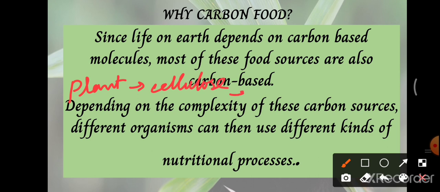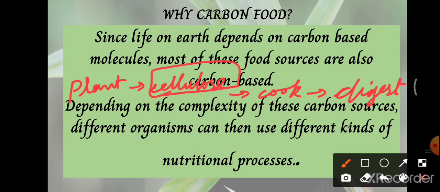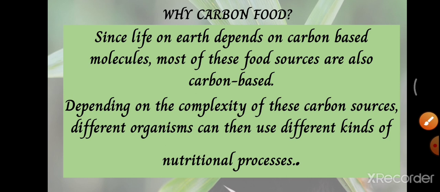We need to cook it so that it helps our body to digest it properly and derive the nutrients from the cellulose of the vegetarian food we eat. So depending on the complexity of these carbon sources, each and every organism adapts its own kind of nutritional processes.